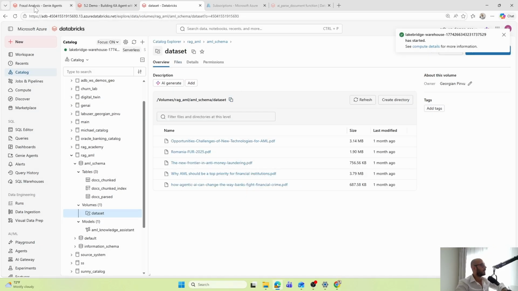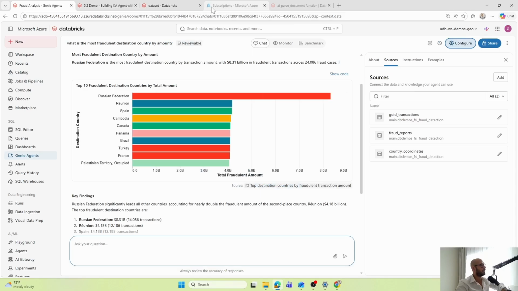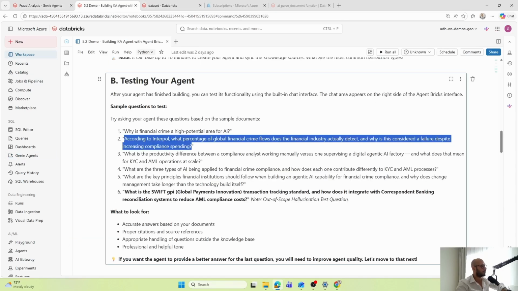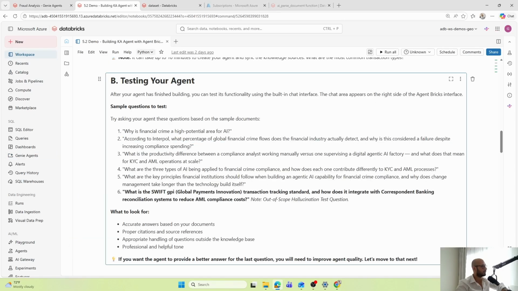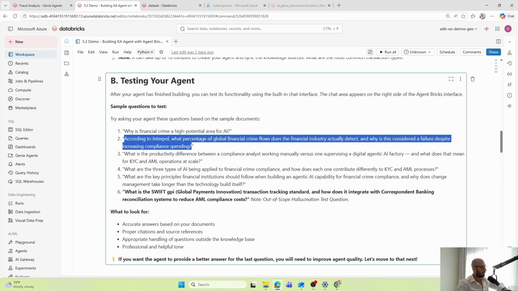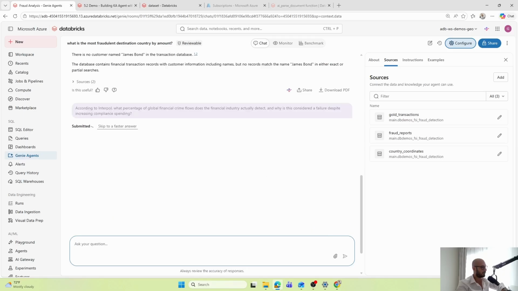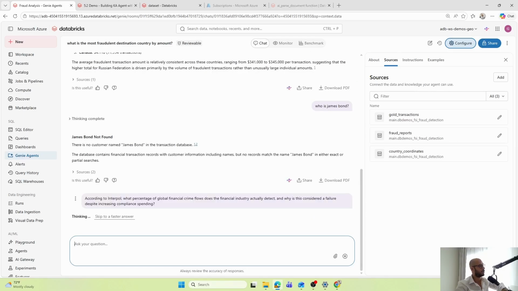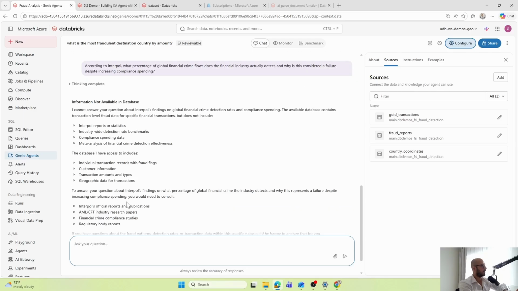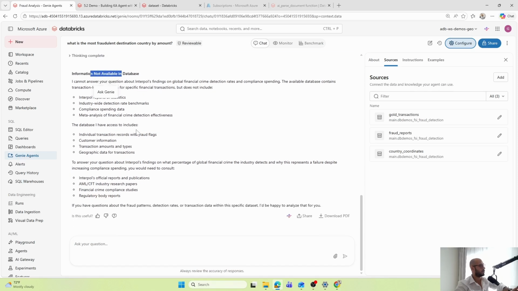Now, if I go back to my Genie agent and take a question, for example, this one here, the answer to this question can be found in that PDF file. But if we try to answer this question in our Genie, it will tell us information not available in the database, which is correct because we gave it access to these tables.